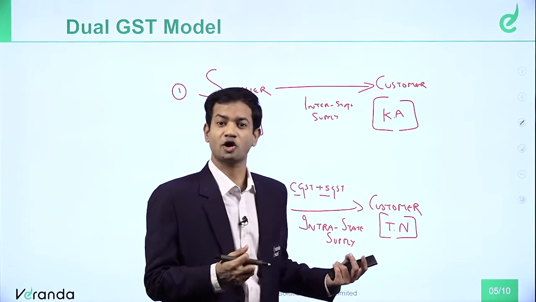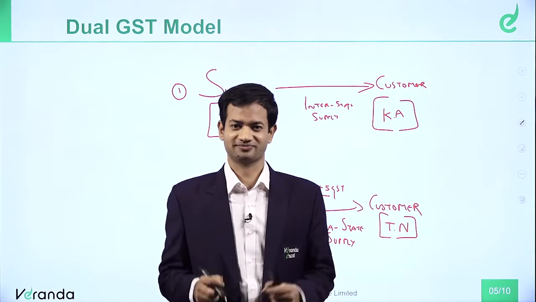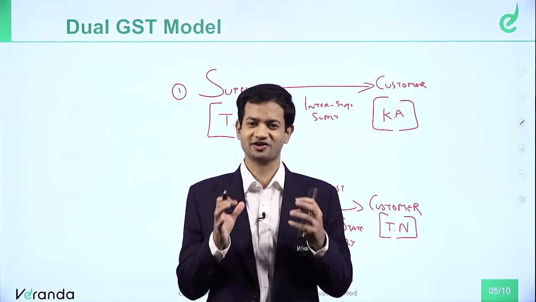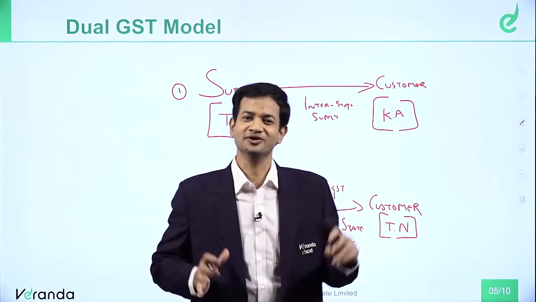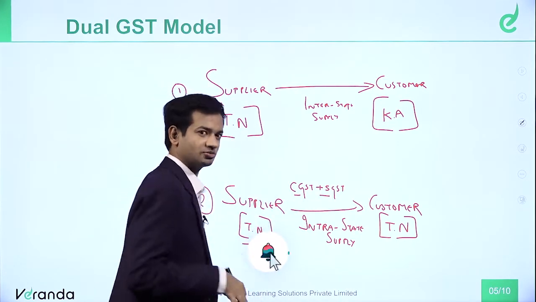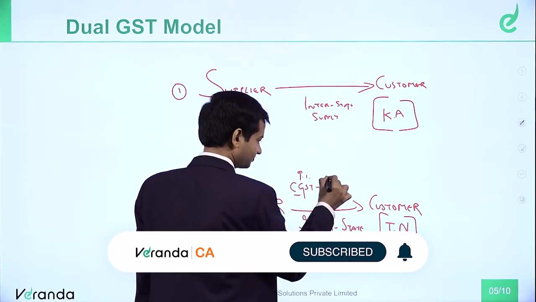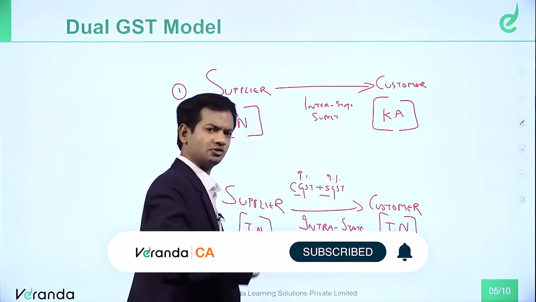Because earlier you had multiple taxes levied by the state government and multiple levies levied by the central government. So both have to get revenue in GST. So they said fine, both will get 50% revenue. So GST has different forms. When a supplier is supplying goods to a customer, let's say the rate of GST is 18%. So 9% CGST, 9% SGST. Always it will be 50%.